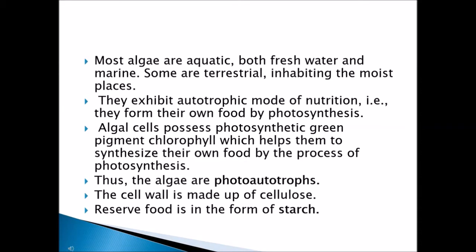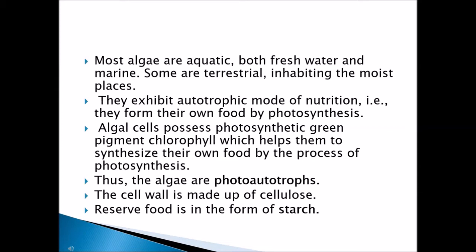Algal cells possess a photosynthetic green pigment called chlorophyll, which helps them to synthesize their own food by the process of photosynthesis. Thus, algae are phototrophs. They have a green pigment called chlorophyll, and that helps in the process of photosynthesis. So they are called photoautotrophs.